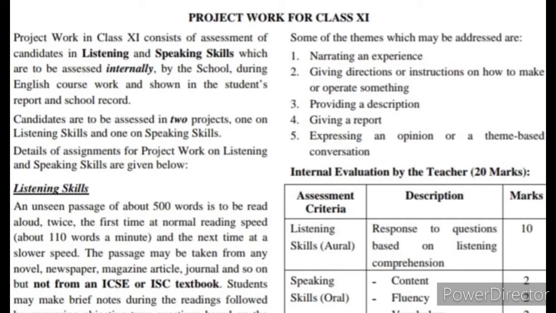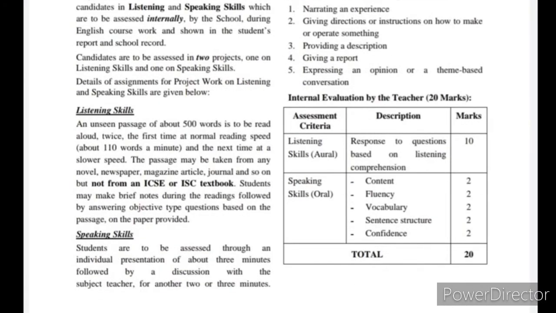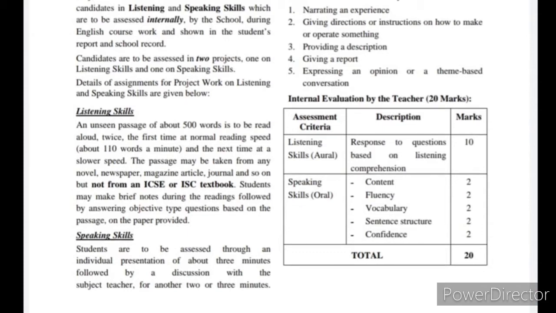So details of assignments for project work on listening and speaking skills are given below. Listening skills: an unseen passage of 500 words is to be read aloud. Who will read out? The teacher will read out. You will have to listen, and the reading will be done at a speed of 110 words a minute, and the next time at a slower speed. So the teacher will read out an unseen passage twice.